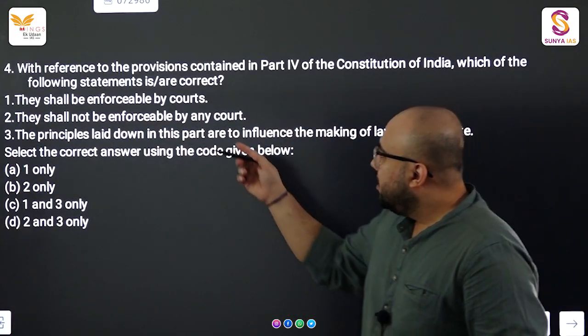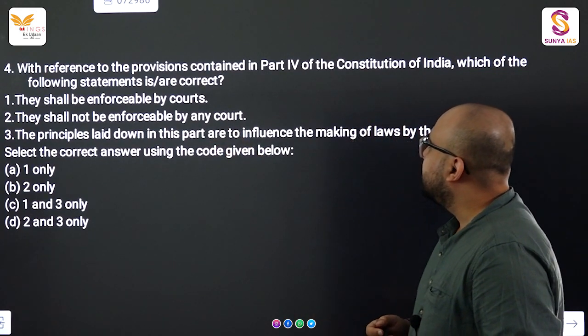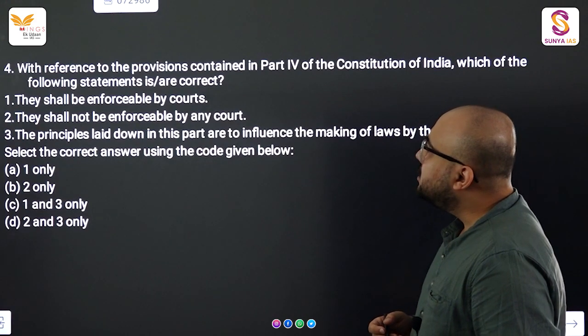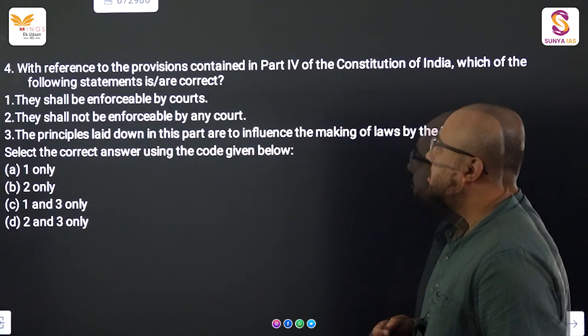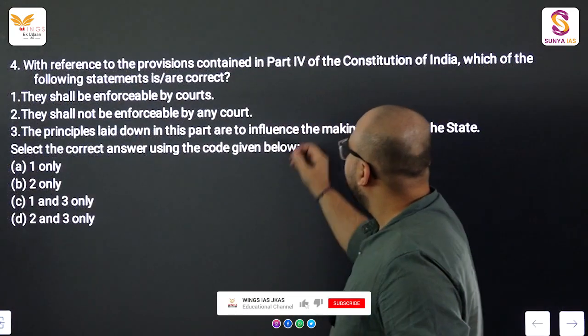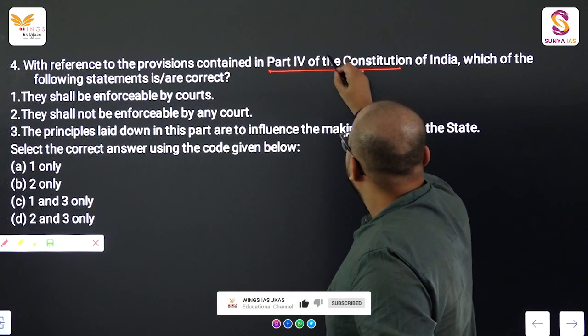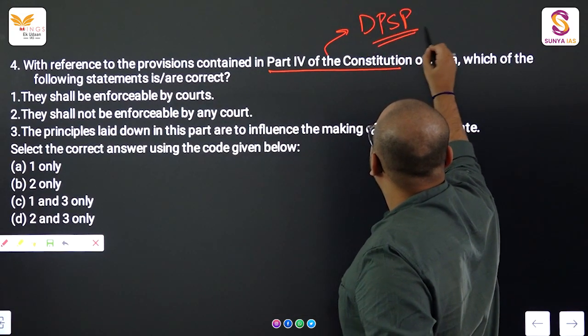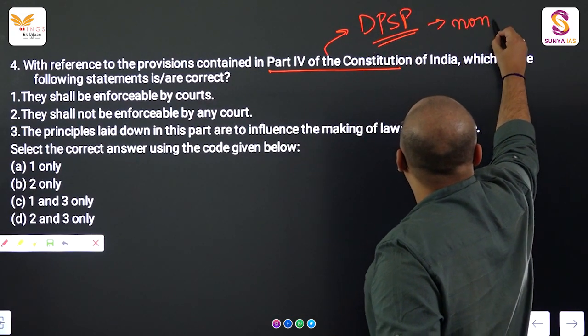Question number 4. With reference to the provisions contained in part 4 of the Constitution of India, which of the following statements are correct? First, they shall be enforceable by the courts. Part 4 of the Constitution contains the directive principles of state policy which are non-justiciable.